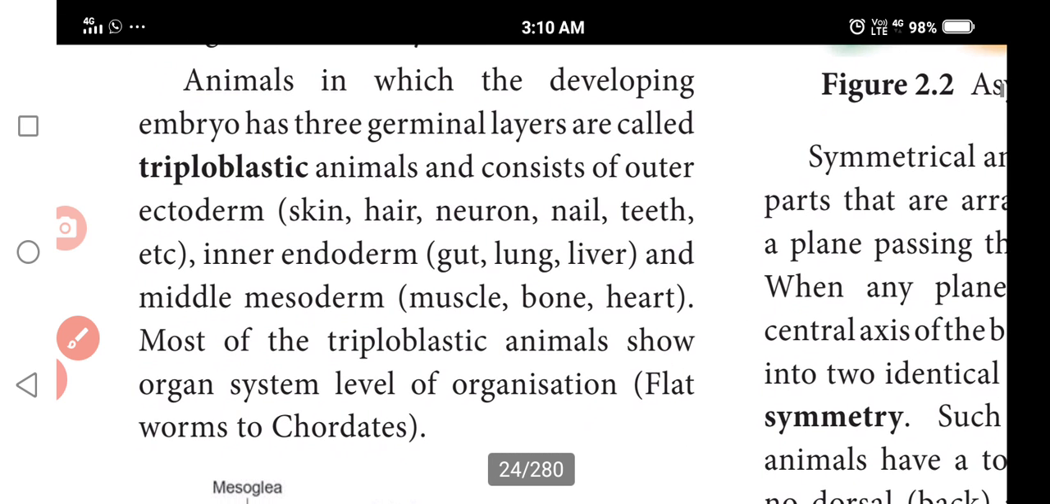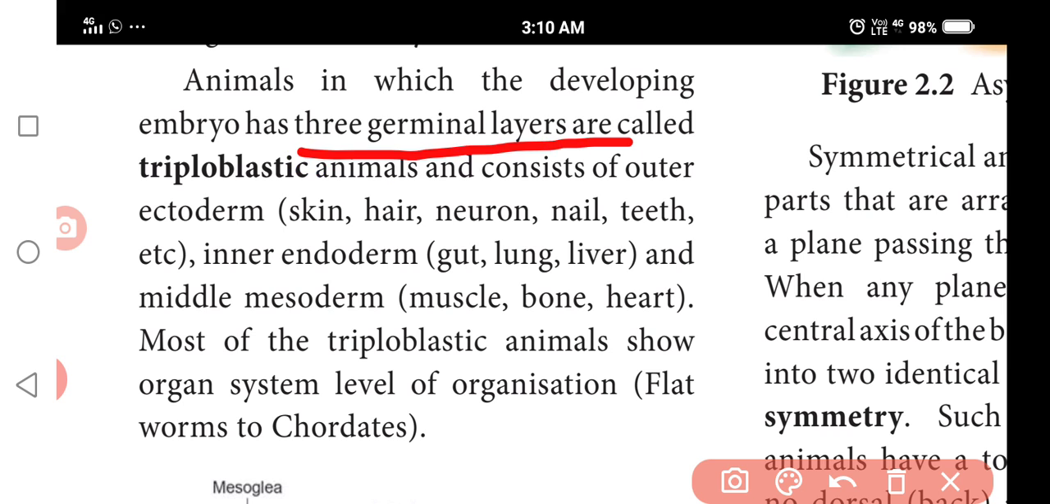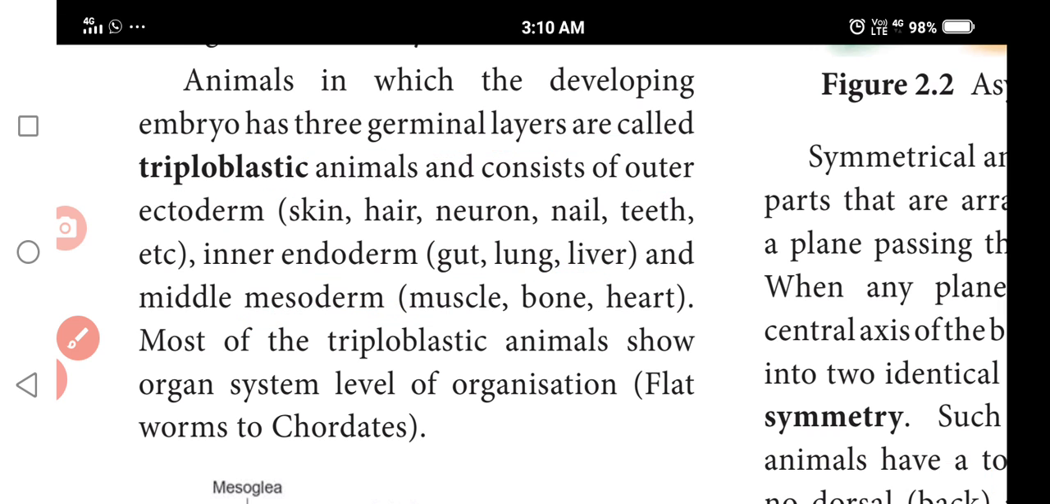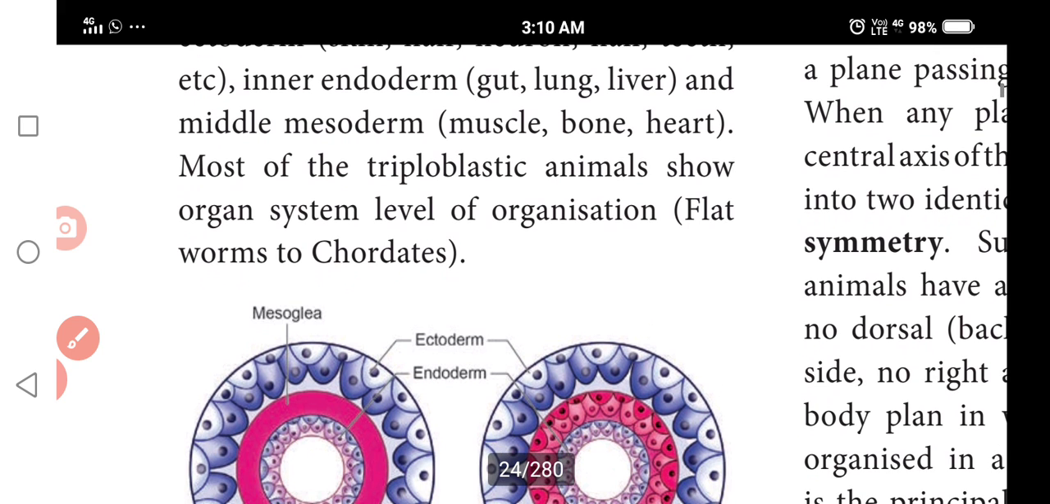Okay, so next one is the triploblastic animals. Tri means 3, so 3 germ layers are formed. Triploblastic animals consist of the outer ectoderm, which forms skin, hair, neurons, nails, teeth and everything else. The inner endoderm forms gut, lungs, liver, and the middle mesoderm is derived from the mesodermal cord, and everything else comes from it. Do you understand? Most triploblastic animals show an organ level of organization, from flatworms to chordates.